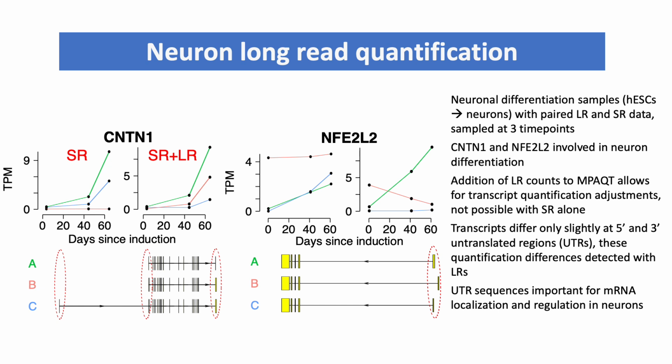We see that addition of long read counts allows us to change our quantifications for certain transcripts, which would not be possible with short read data alone. We see that these transcripts differ only slightly at the 5' and 3' UTRs, and it's known that UTR sequences are important for mRNA localization and regulation in neurons. We feel that this differential quantification, this ability to quantify transcripts with long reads, can allow novel research into differential UTR usage and neuronal differentiation and development.